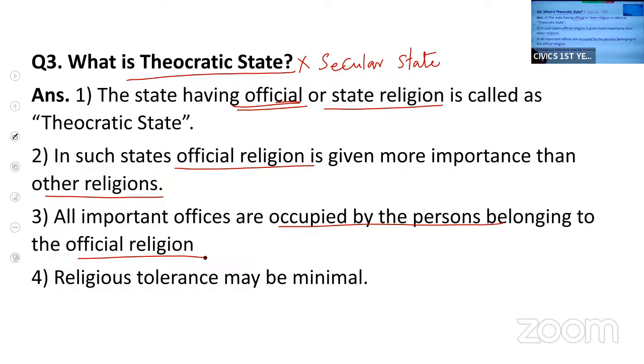And in a theocratic state, religious tolerance is minimal, negligible. Your Arab countries, you can take as an example of a theocratic state.